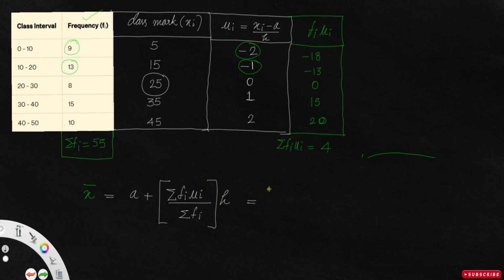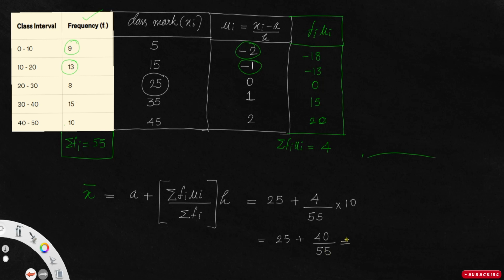Substituting, we have a is equal to 25 plus sigma fi ui, we found that as 4, 40 divided by sigma fi is 55, into 10. h is 10. Now 25 plus 40 divided by 55.